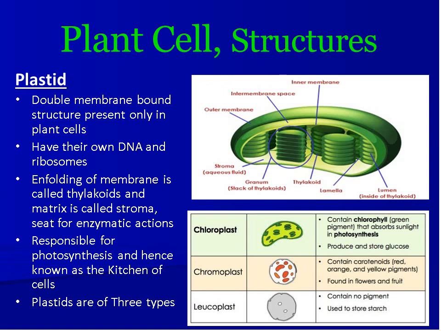Leucoplasts are colorless plastids. They take part in the storage of food, such as starch, proteins and lipids. Chloroplasts are the green plastids which contain chlorophyll. Green leaves have chloroplasts. Chromoplasts are variously colored plastids present in flowers and fruits.